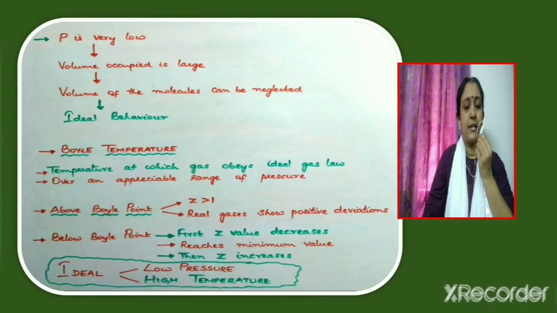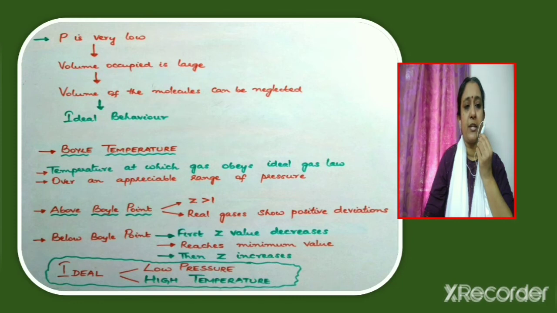We know that gases deviate from ideal behavior at high pressures and low temperatures. Now, if the pressure is very low, then the volume occupied by the gas as a whole will be large. Under these conditions, the volume occupied by the individual gas molecules can be neglected. So, under conditions of low pressure, gases will behave ideally, or ideal behavior is expected at low pressures.